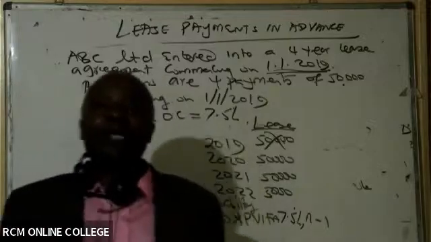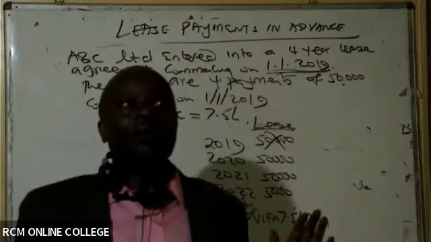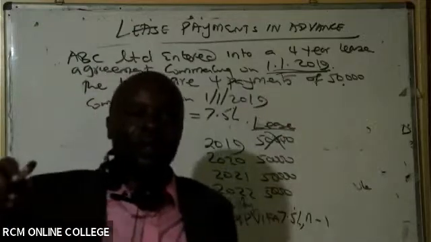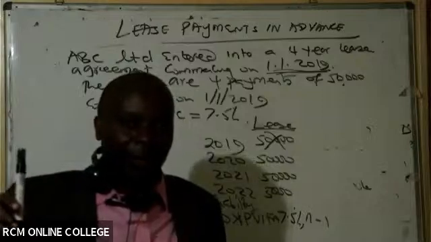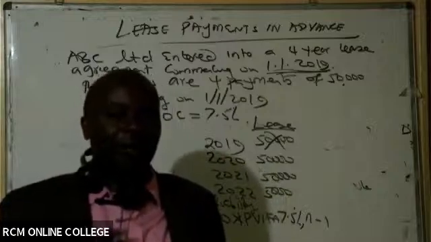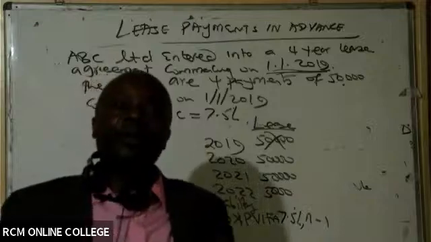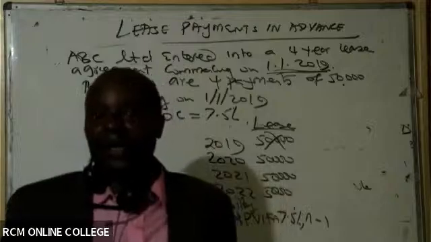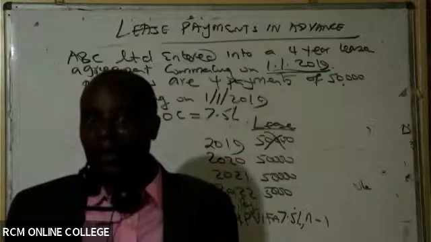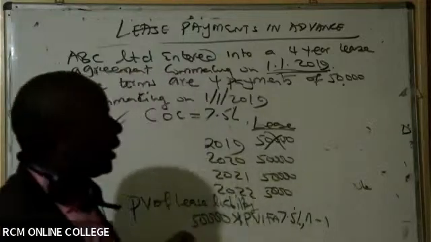Remember, we have lease in arrears and lease in advance. Good question. So lease in arrears, for example, you have signed this contract on 1st January 2019, beginning of the year, but your first installment will be paid at the end of the year. That is lease in arrears. That means you enjoy the service first and pay at the end of the year or month. But there are those situations where you have to pay first, and then you enjoy the services. That's a payment in advance. And most of the leases really are paid in advance.